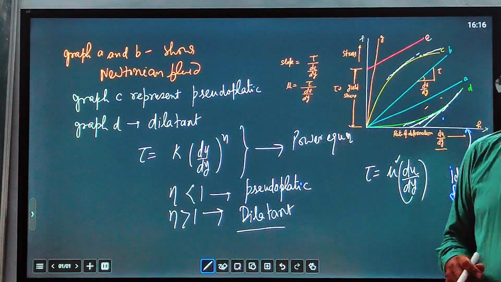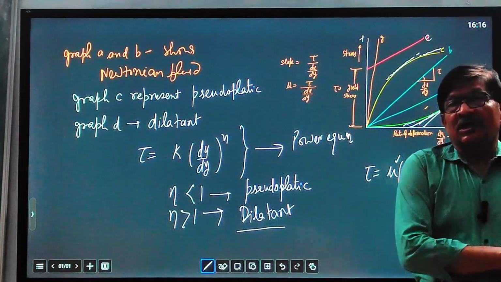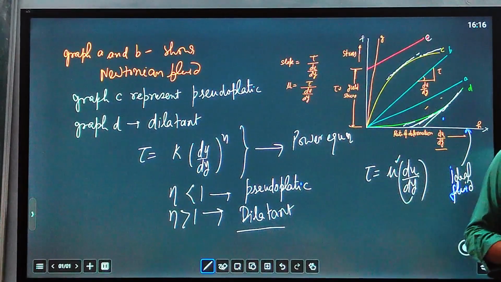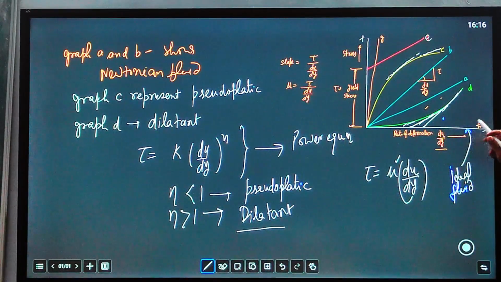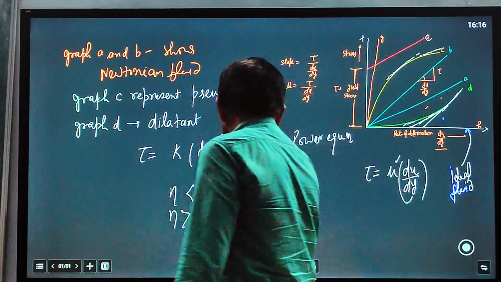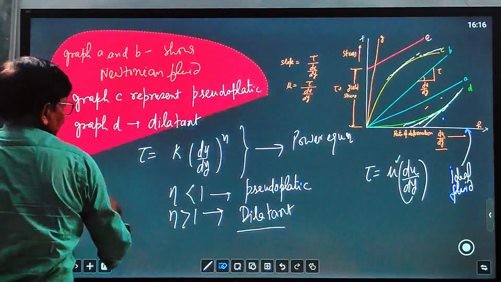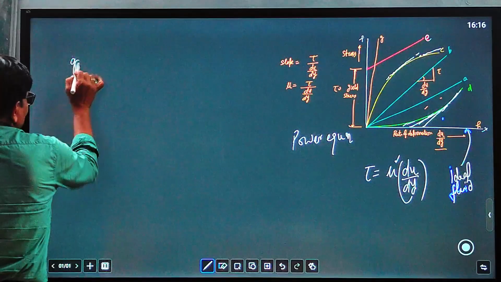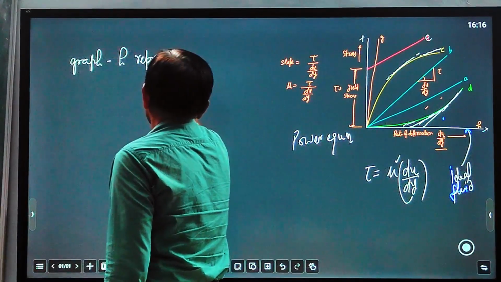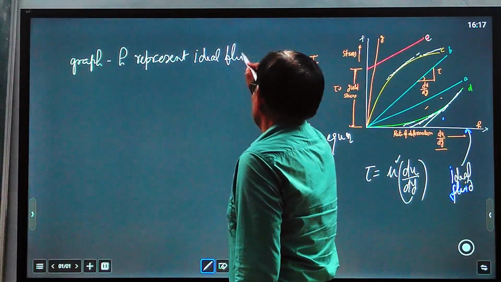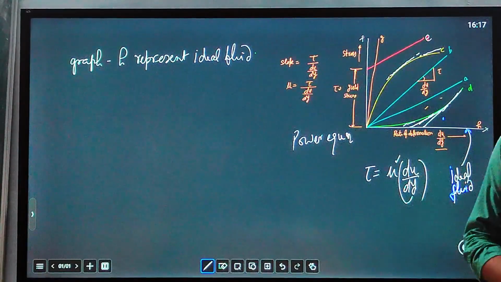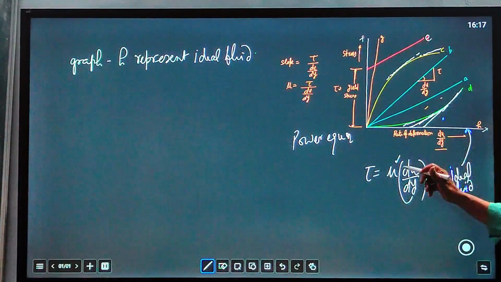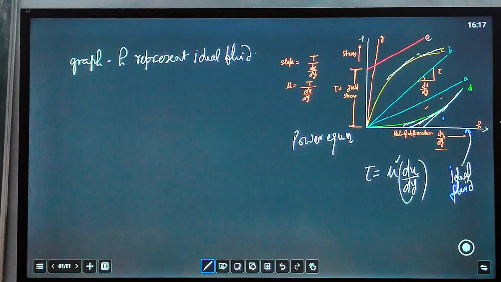Some stress will be required to start deforming the fluid. Graph H represents ideal fluid, because even when a very small force is applied, it will continuously deform. So the rate of deformation is independent of stress.